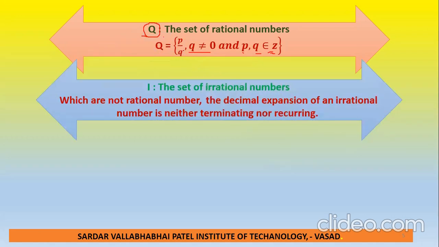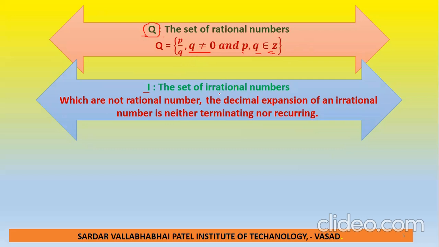Now next is the irrational number. An irrational number is denoted with I, and it is a number which is not rational. The decimal expansion of an irrational number is neither terminating nor recurring. What is the difference between a rational number and an irrational number? We define numbers of this form as the set of rational numbers. Suppose a number is not a rational number, then we can say it is an irrational number.